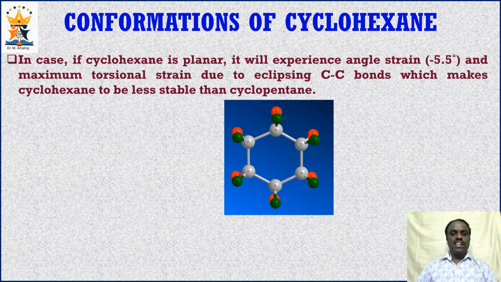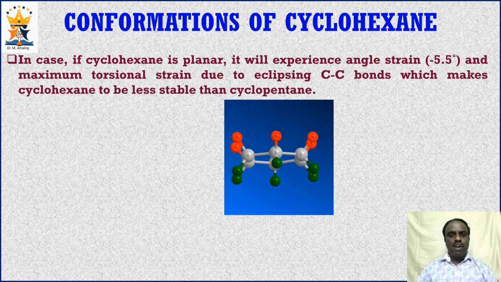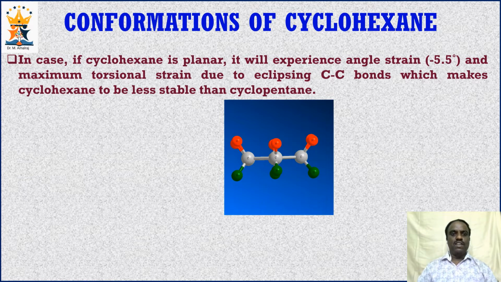Not only angle strain: if we look at the structure along the carbon-carbon bonds, almost all the carbon-carbon bonds are eclipsing each other. That creates maximum torsional strain. So angle strain as well as maximum torsional strain would make cyclohexane less stable. But in actuality, the heat of combustion as well as heat of hydrogenation values suggest that cyclohexane is more stable than cyclopentane. This is due to the non-planar conformations of cyclohexane.